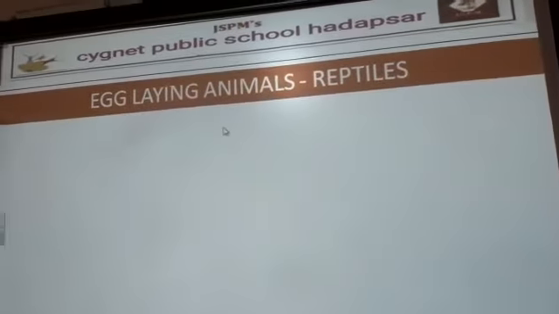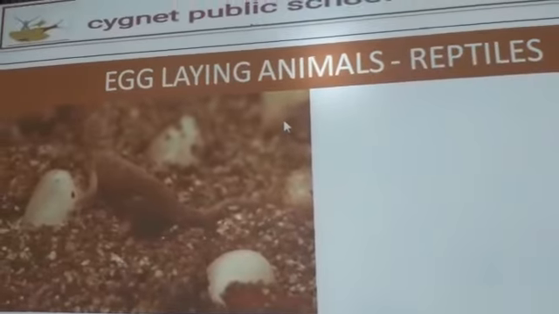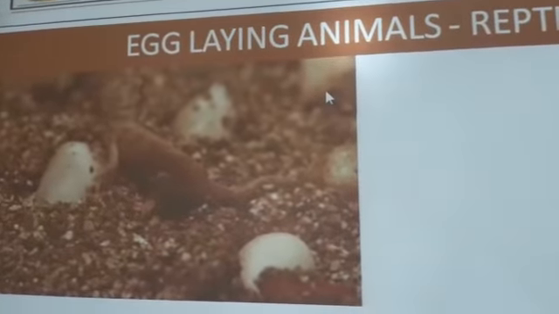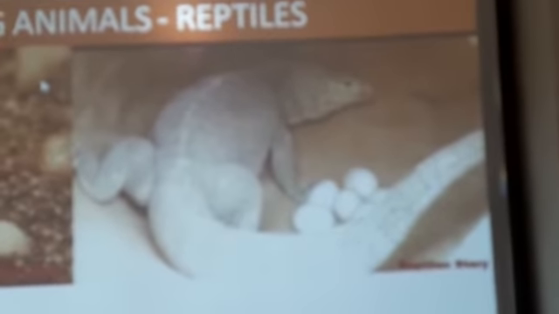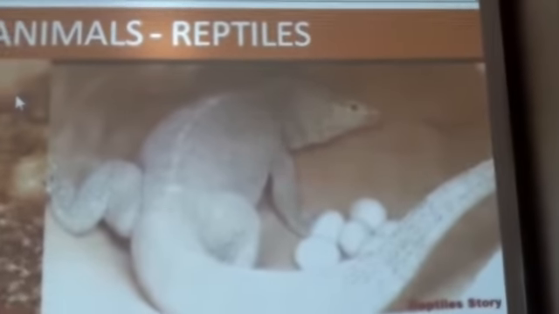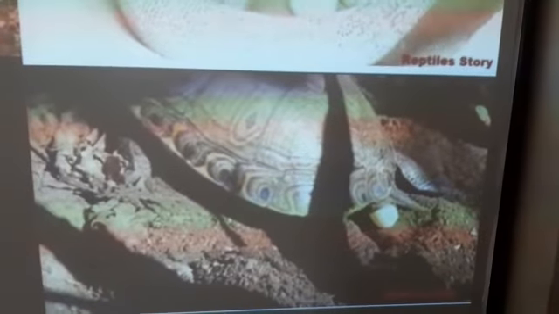So let's see the pictures of reptiles. It's so interesting. Lizard, can you see the eggs of the lizard? Then crocodile, the crocodile keeps its eggs in a hole. Snake also keeps its eggs inside a hole. Tortoise is the same, it also keeps its eggs inside holes.